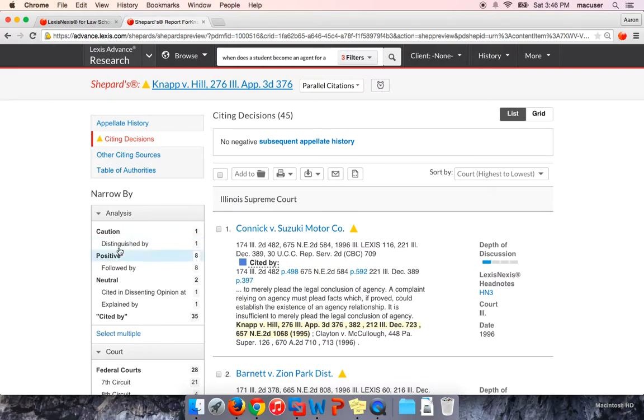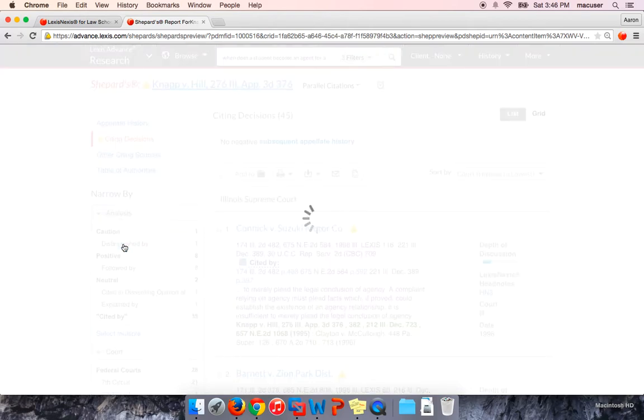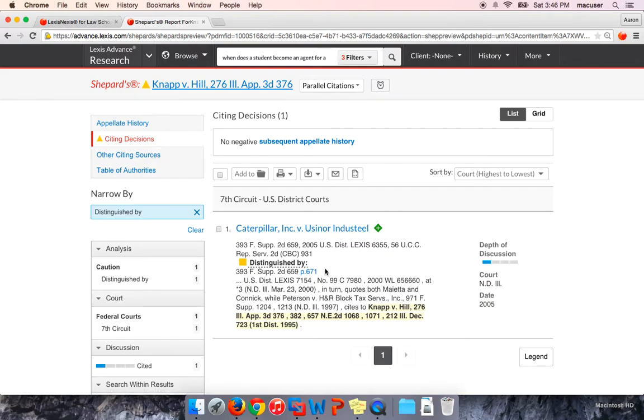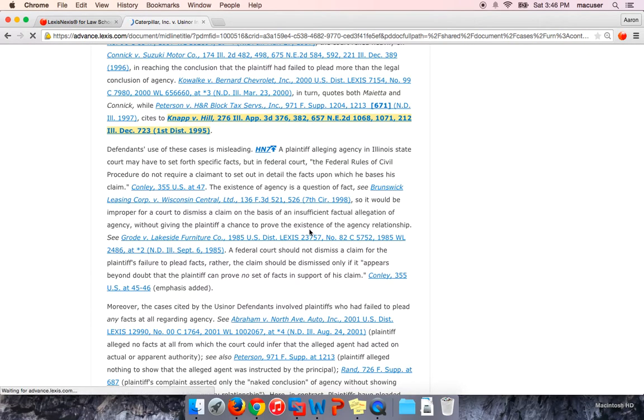So for our example, I'll use this distinguished case. You can click on distinguished by, and then you'll see that just one distinguished case. And what's cool is, again, when you click on any case from the Shepard's report, it's going to take you right to the point in Caterpillar where they cite Knapp. So there's no guessing or scrolling around to try to find that case.